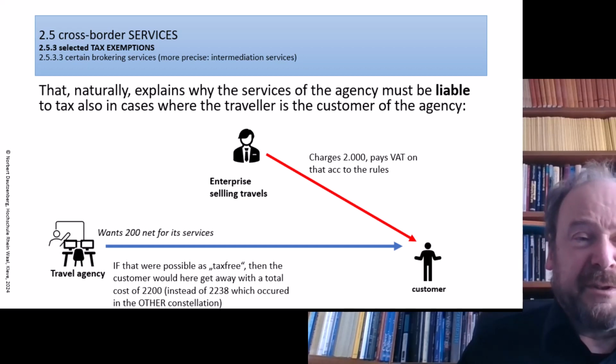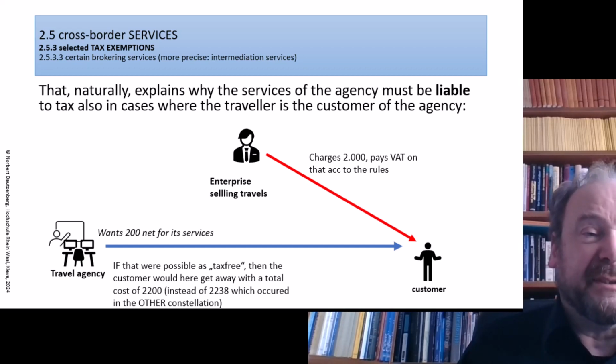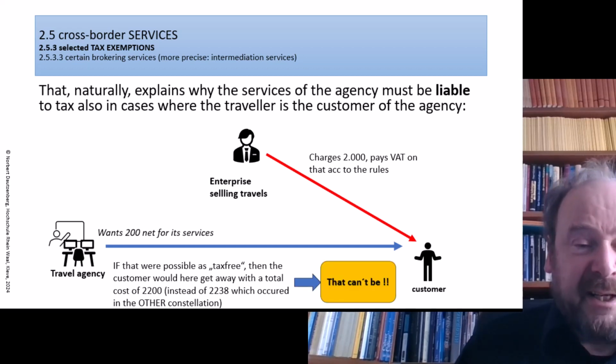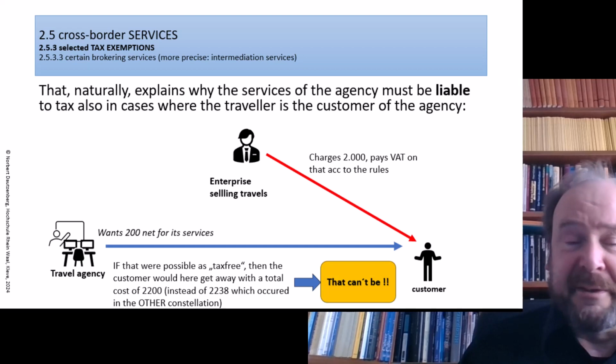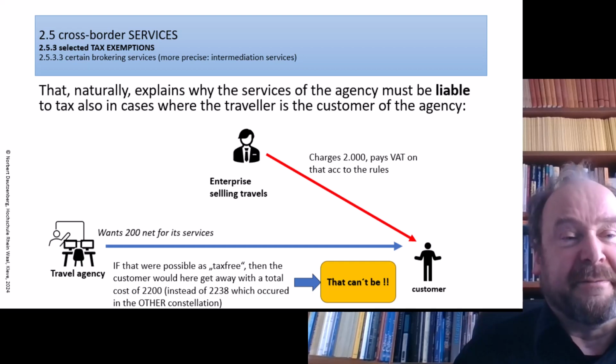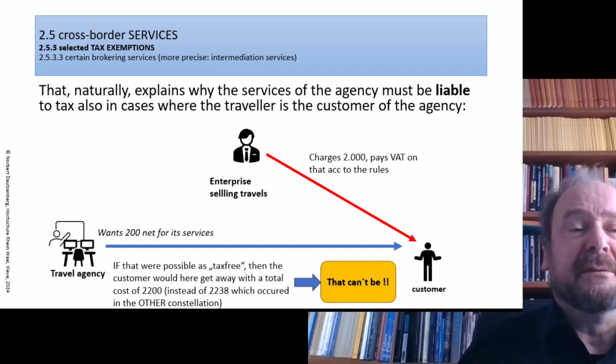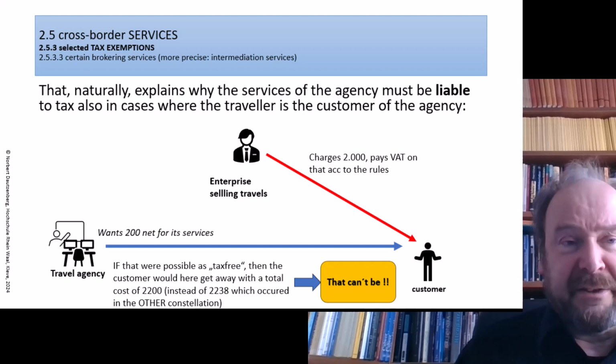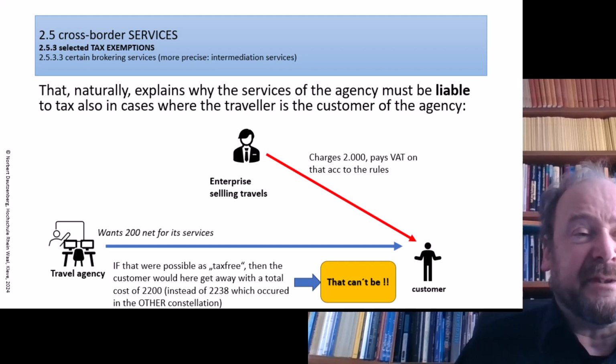What we basically would achieve would only be a strong incentive for all travel agencies to say, we only officially and formally work for the customers and charge them for fees, and that would simply be a distortion of the market. So that can't be, and that's why it is not. For that reason, you have in the law this final remark that the tax exemption for agents of brokering service does not apply for travel agencies working for the traveler.